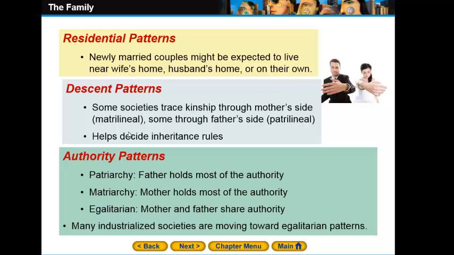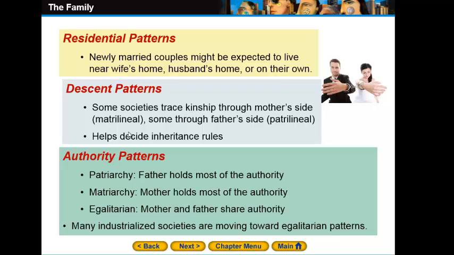In some societies, they can simply trace the kinship through the mother's side, and this is called matrilineal. And in other societies, they will go through the father's side, and this is called patrilineal. So what's the importance of tracing the kinship through the mother's side or through the father's side?